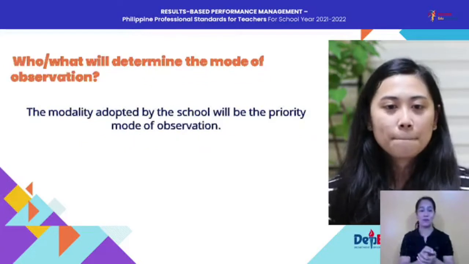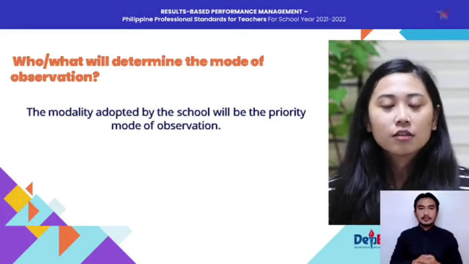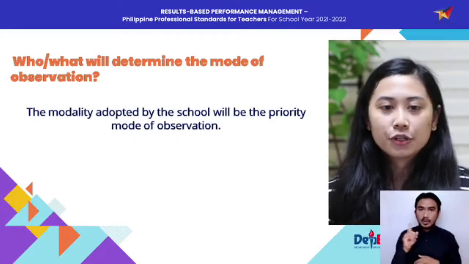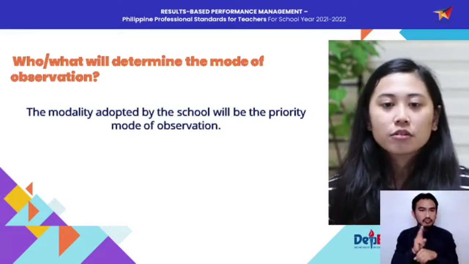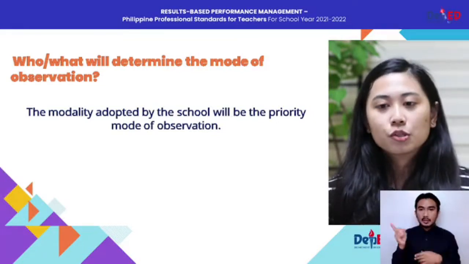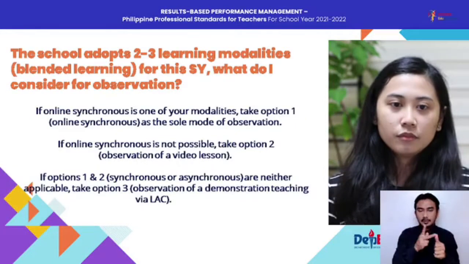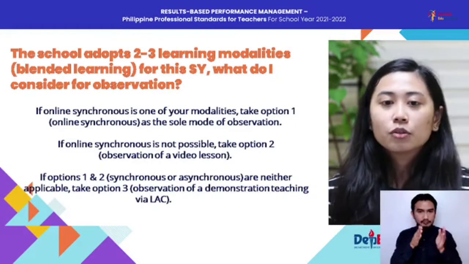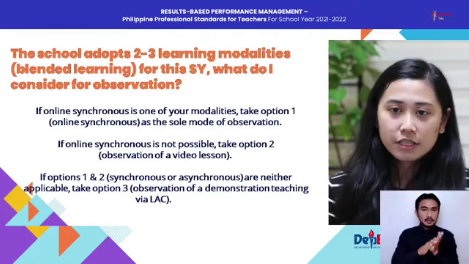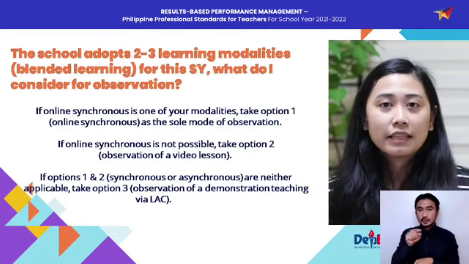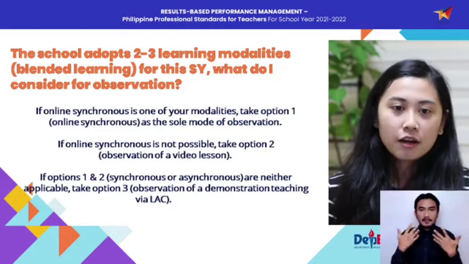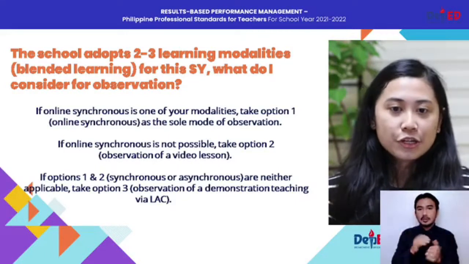Next, who or what will determine the mode of classroom observation? The modality adopted by the school will be the priority mode of observation. For example, my school adopts 2 to 3 learning modalities, or we adopted blended learning for the school year. What do I consider for observation?